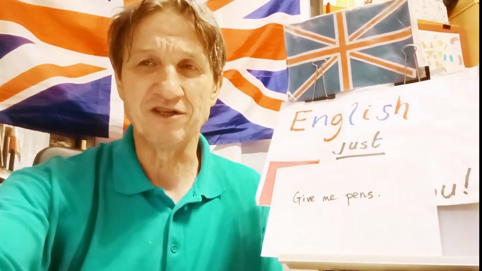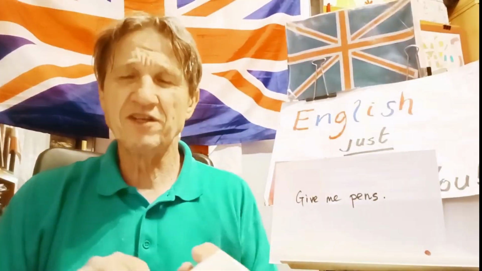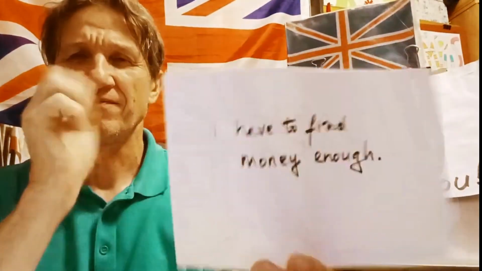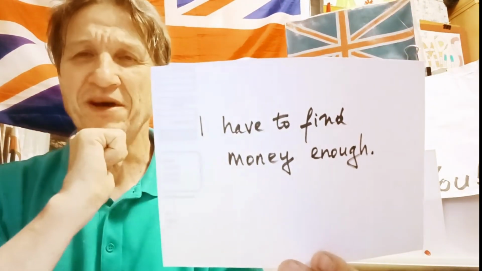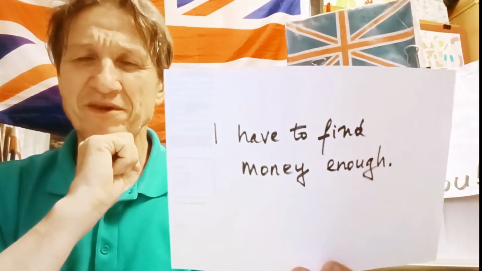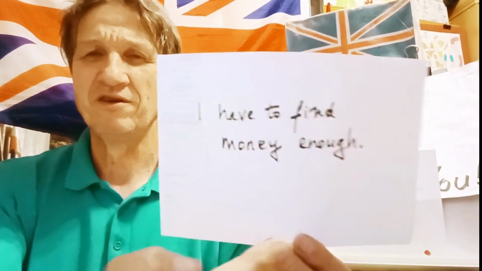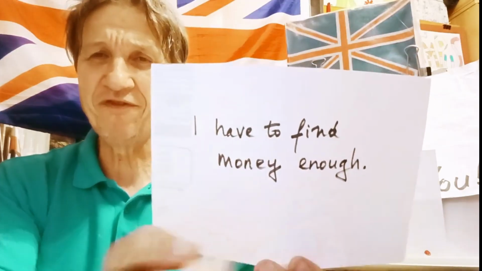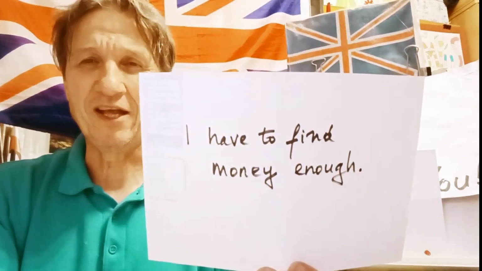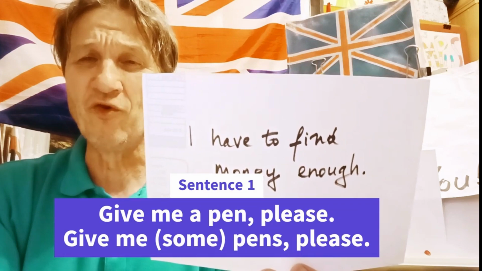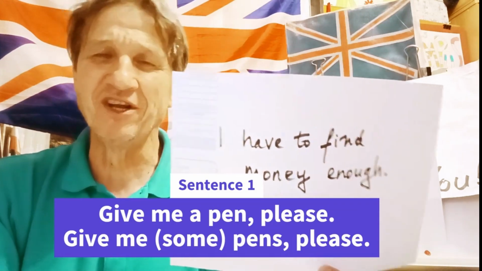We'll now look at sentence number 2, which is, I have to find money enough. The problem in this sentence is the position of the word enough. It's always after the adjective and before the noun.